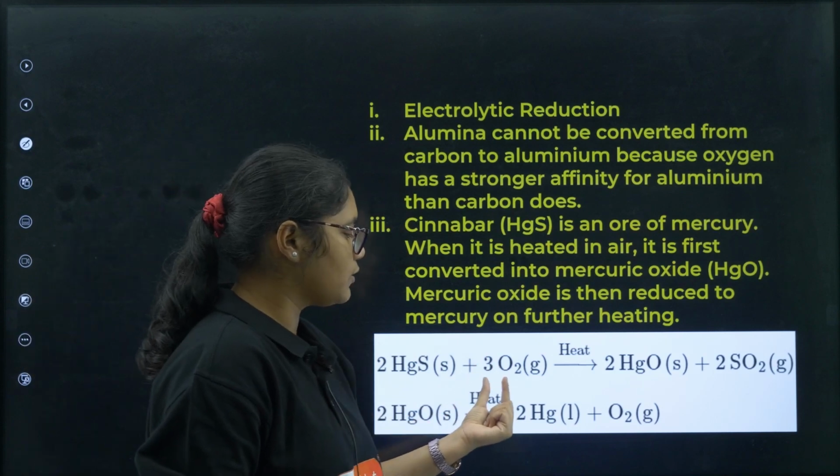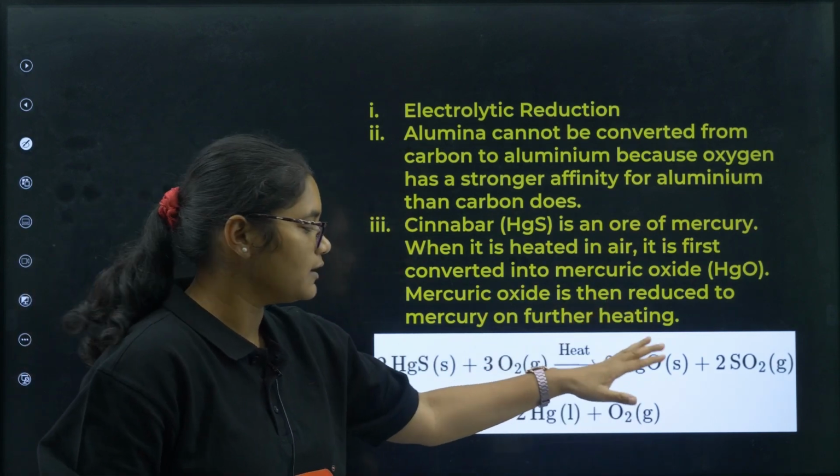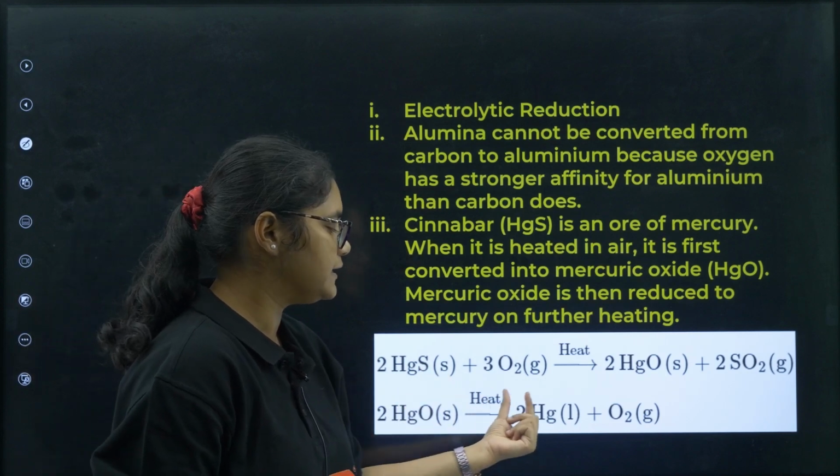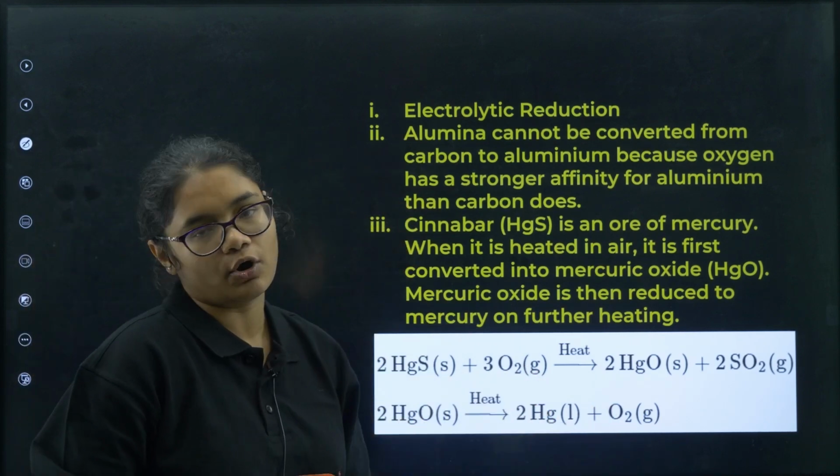With oxygen reacting, we get the oxide ore of mercury, right? This process is called roasting. Now once we get the oxide ore, it is simply heated to give you mercury and O2. That is how we can obtain the pure metal.